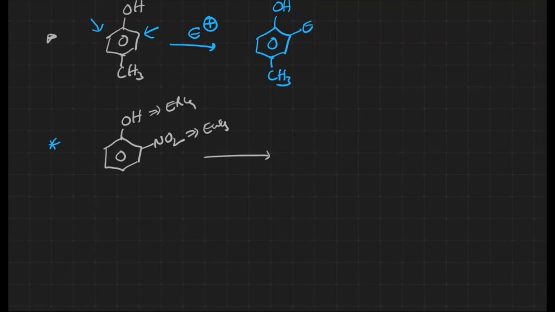Okay, when an electron releasing group and an electron withdrawing group are there, what do we have to remember from the general data? The electrophile will go to the ortho and para positions of the electron releasing group, right? This is the electron releasing group. What are the ortho and para positions to the OH group over here? These two are the ortho and para positions, right? Now, the ortho position is going to be a cumulative position, which leads to steric hindrance and all those things. The para one is going to be the major one over here. This is the product, right?